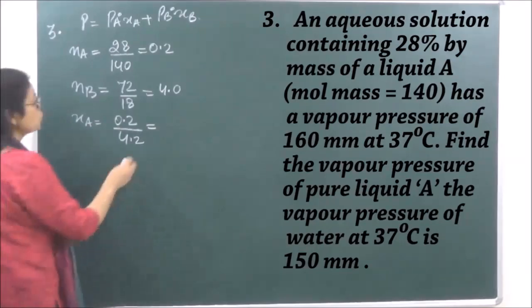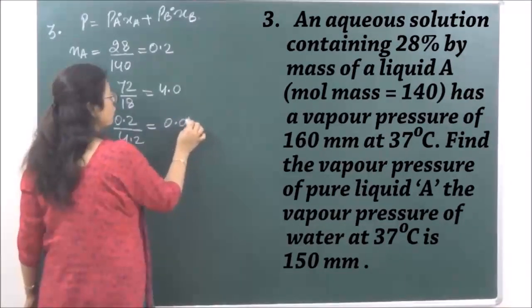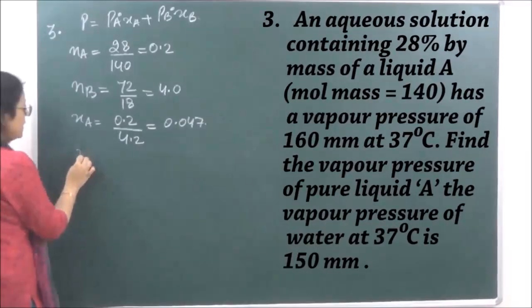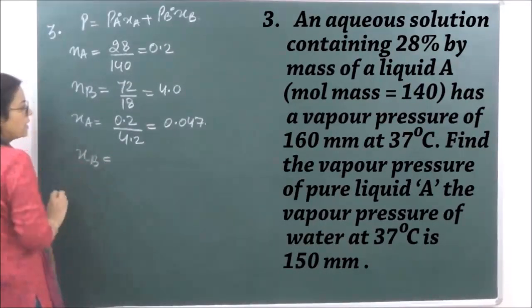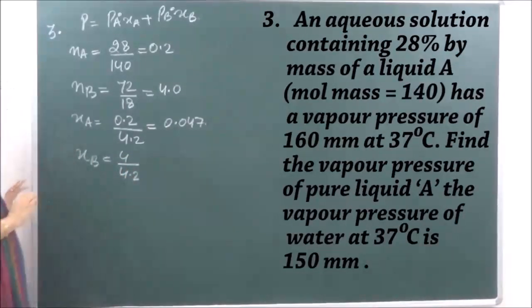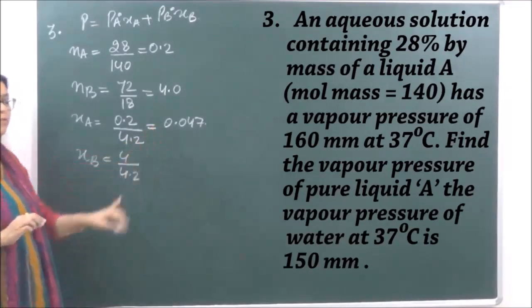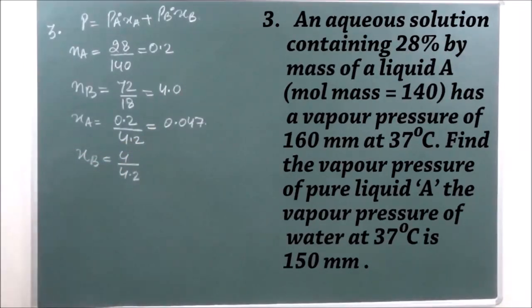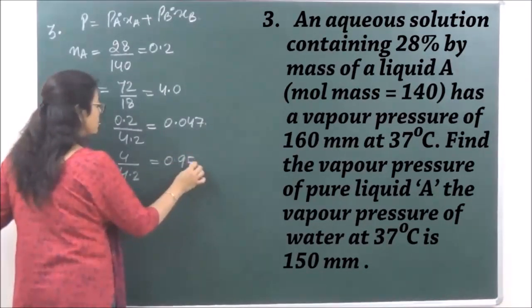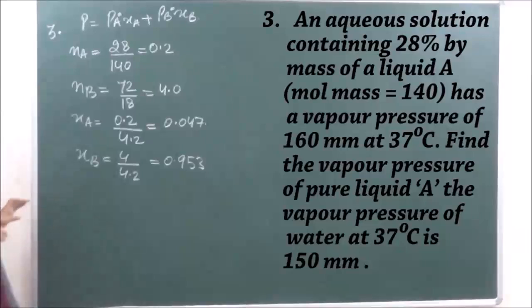This when calculated comes to 0.047. XB can be either calculated by the formula, that is 4 divided by 4.2, or it can also be calculated by subtracting this figure from 1. So this when calculated, it comes to 0.953.